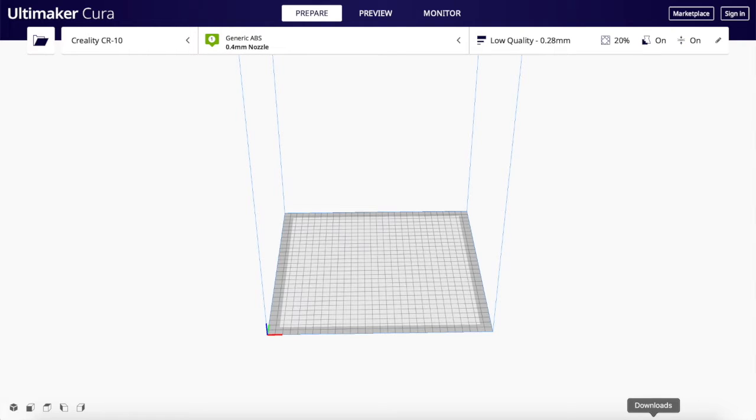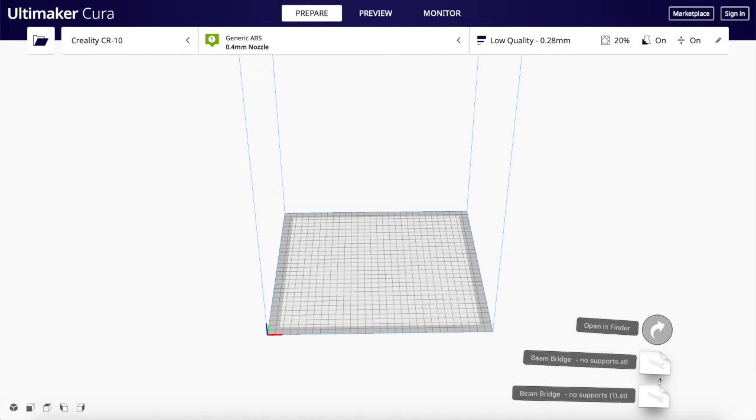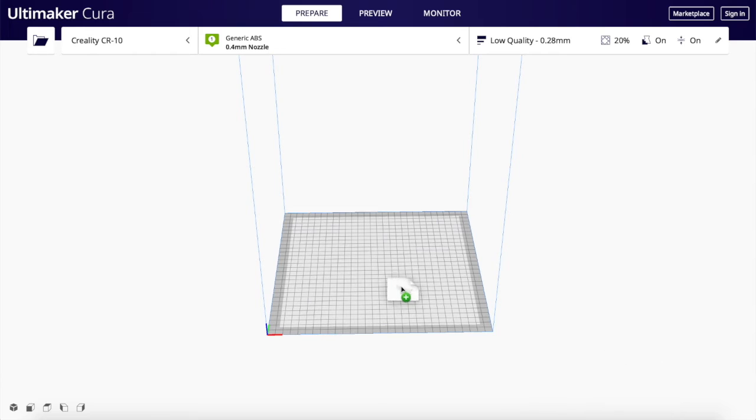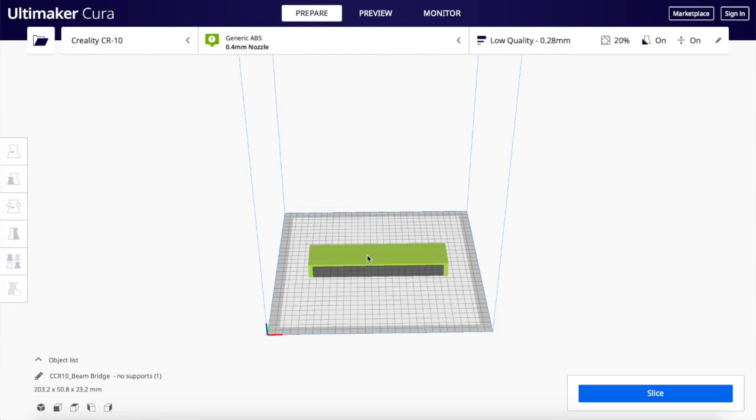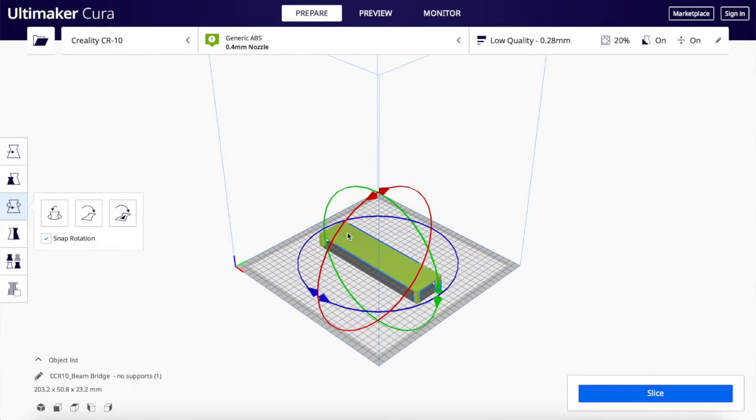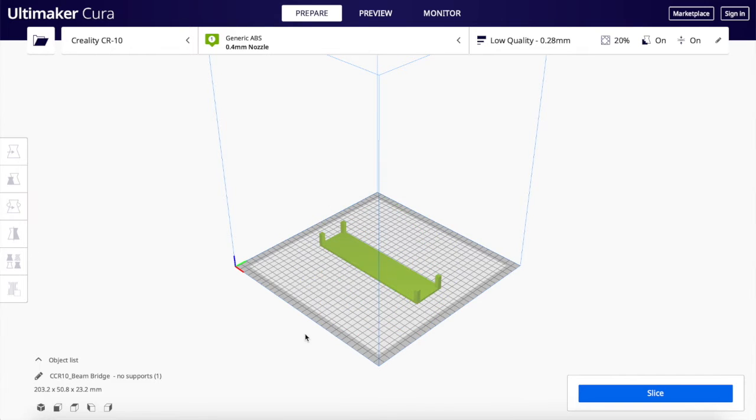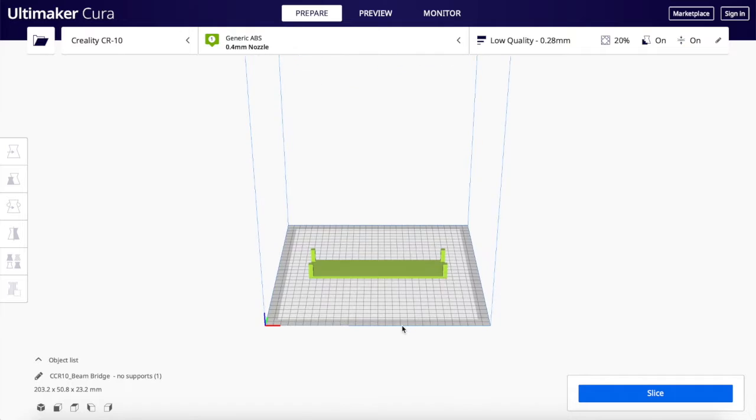So the way that that's going to work, again, you don't need to know this particular part other than the fact that I need the file in the right format, that STL file, but this is what happens on my side of things. So I'm going to go ahead and load it. Rotate your bridge so it's easier to print. This looks an awful lot like a table.